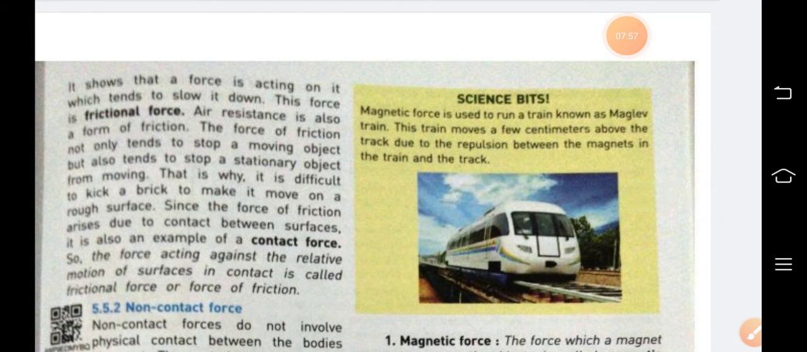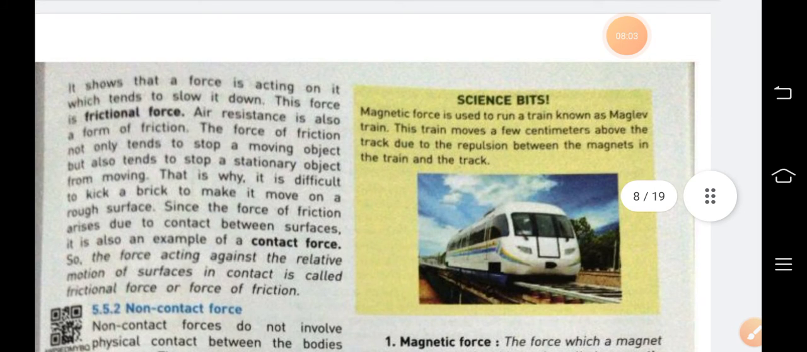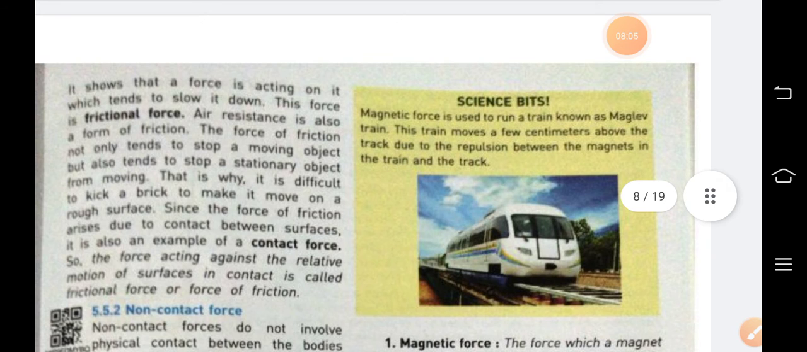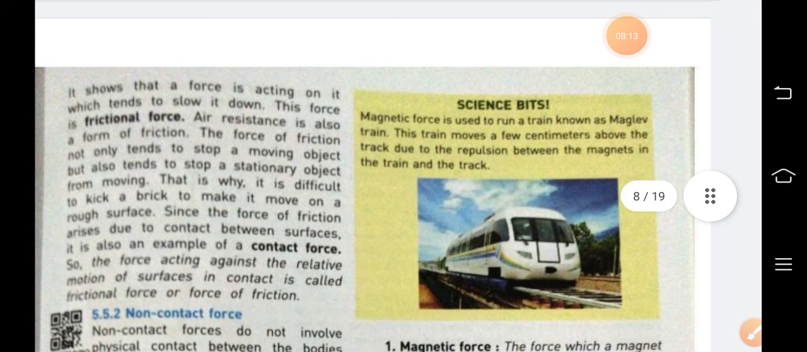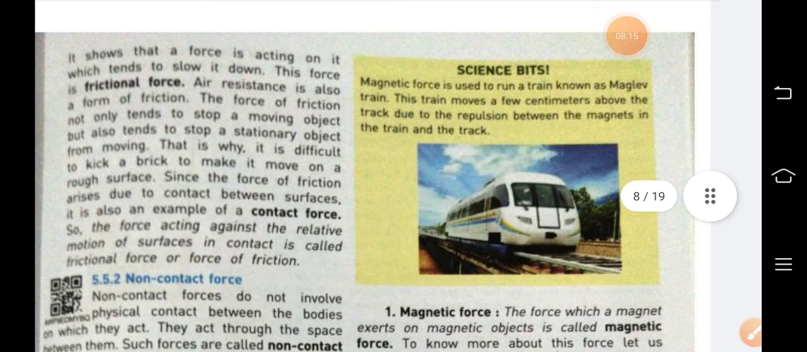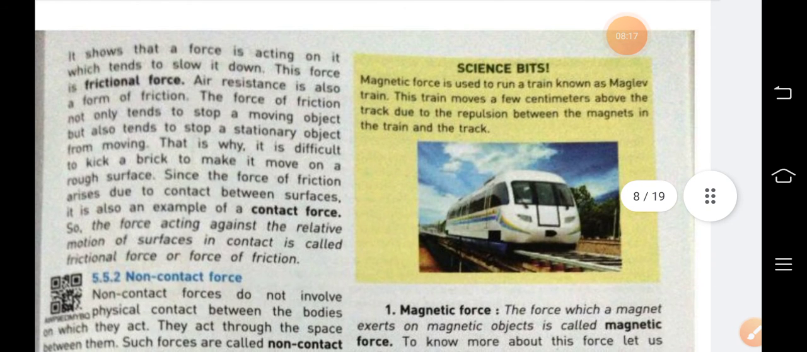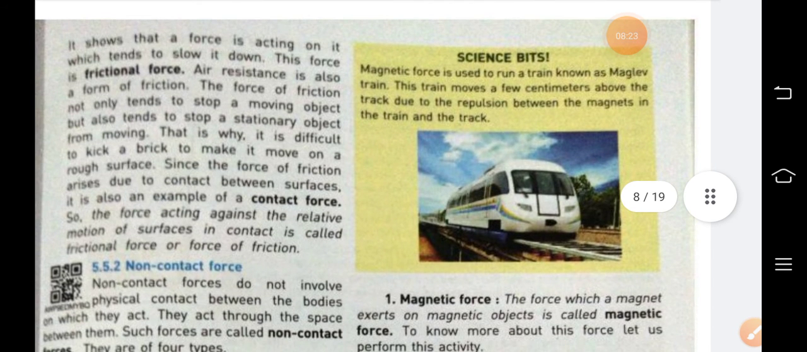One science bit is here. Magnetic force is used to run a train known as the maglev train. This train moves a few centimeters above the track due to the repulsion between the magnets in the train and the track. It is just above the track because the repulsion occurs between the magnets.